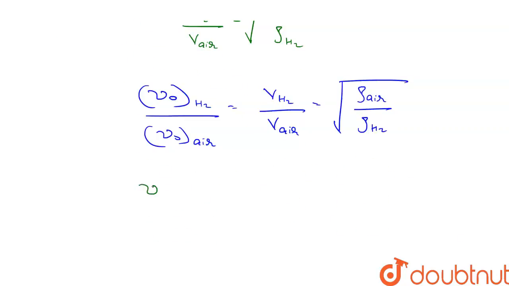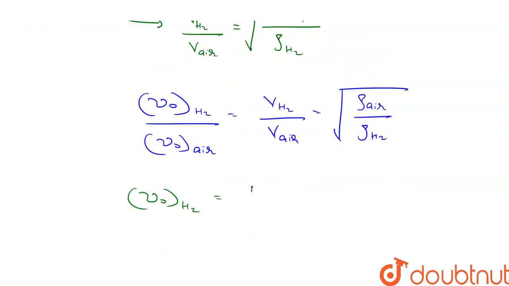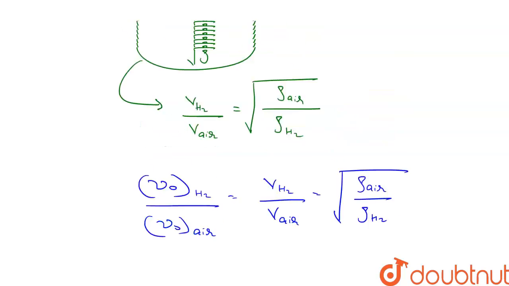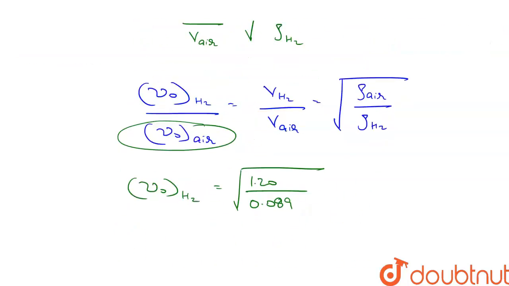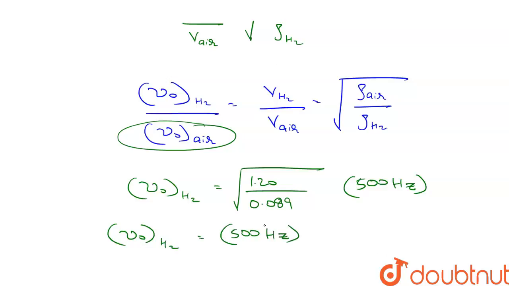After rearranging, we get nu naught of hydrogen is equal to the density of air, which is given as 1.2 kg per meter cube, and the density of hydrogen is 0.089 kg per meter cube, under root, and the fundamental frequency of air is 500 Hz. Upon calculation, we get nu naught H2 is equal to 500 Hz into 3.67.